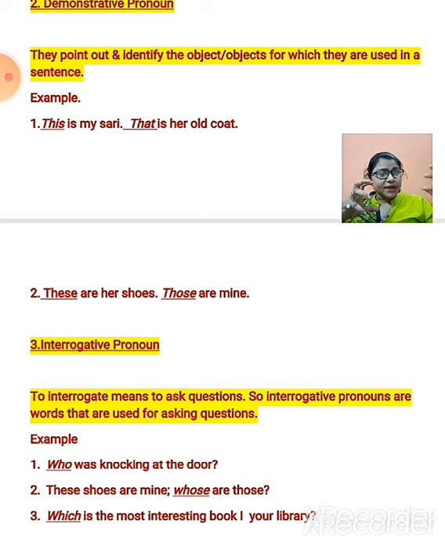Now, those are mine. Those are mine. The word those is plural. Those is a plural word which is used for the things that are kept somewhere far from us. So this, that, these and those are the four words which are used as demonstrative pronouns.